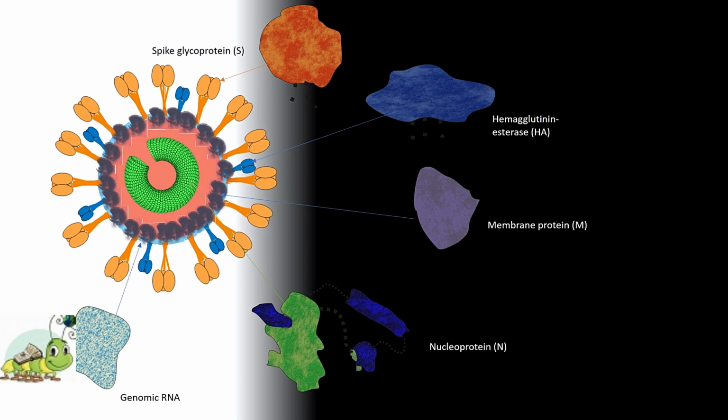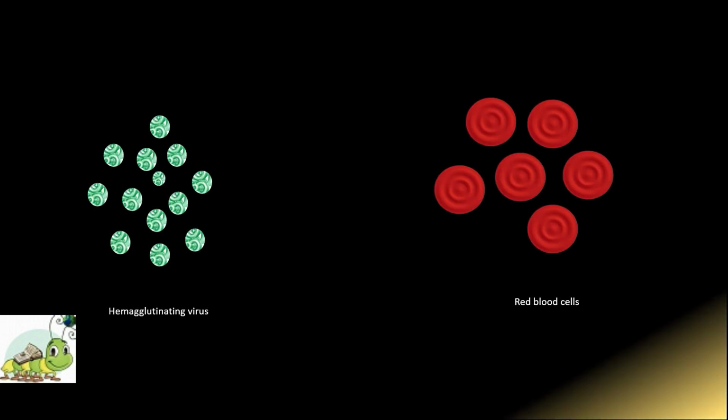VAPs that bind to erythrocytes are termed hemagglutinins. Number three, glycoproteins are the major antigens for protective immunity. Now come to the point of the viral hemagglutinin. What is viral hemagglutinin? A large number of viruses contain hemagglutinin spikes on the capsid or envelope which can agglutinate red cells of different species. Hemagglutinin of influenza virus has been studied extensively.